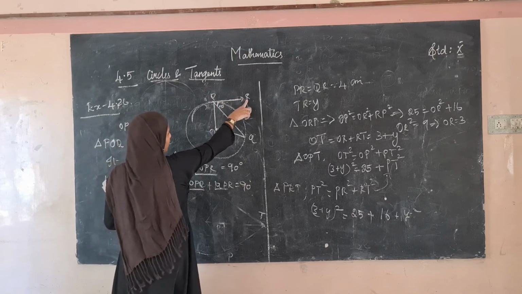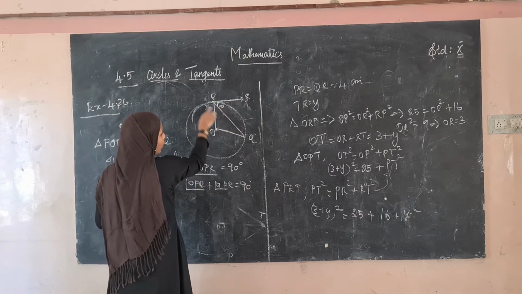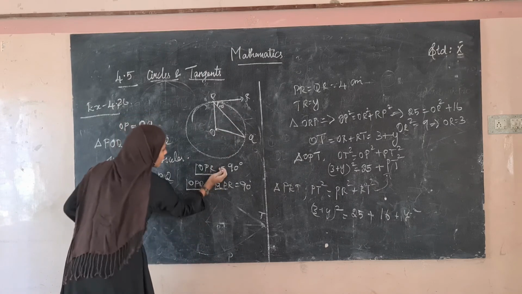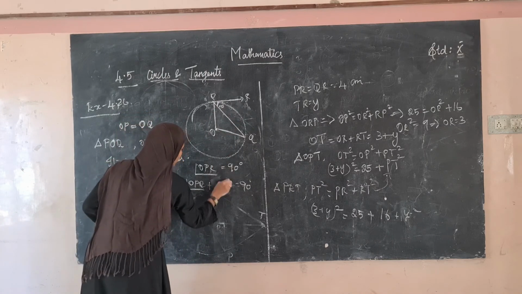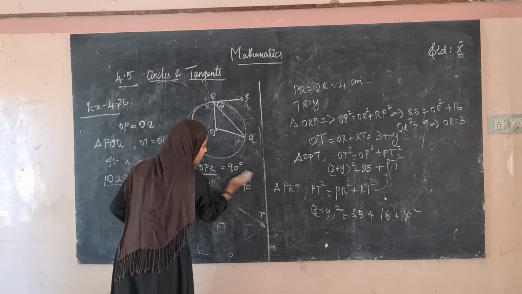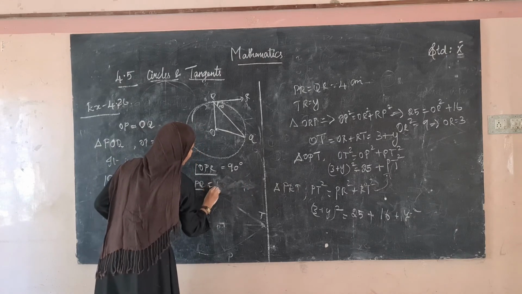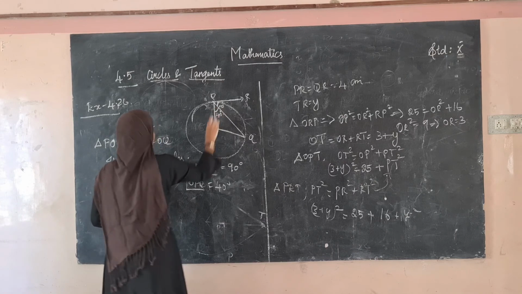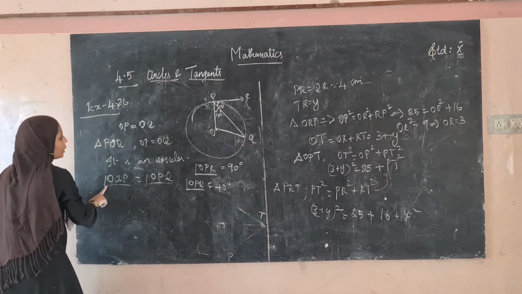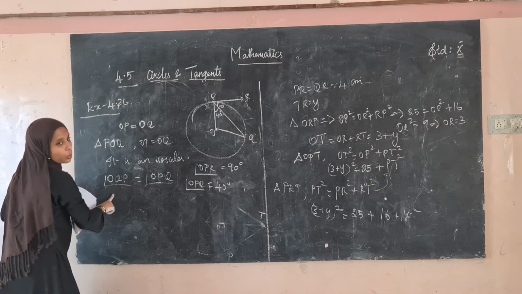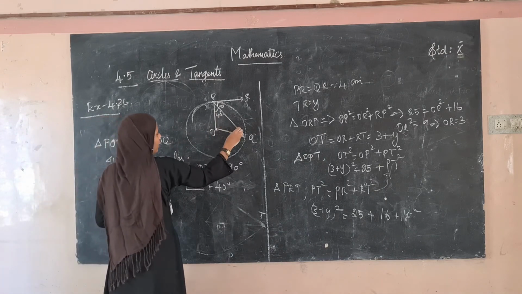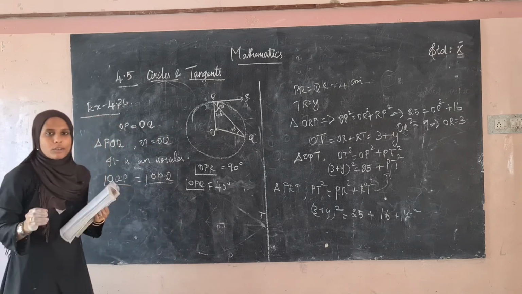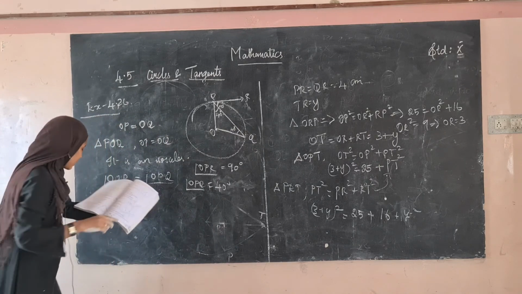We know that QPR is 50 degree. So OPQ will be equal to 90 minus 50, which is 40 degree. From this we know that OPQ is equal to OQP. So since this is 40 degree, this is also 40 degree. We know that in a triangle the sum of the angles is 180 degree.